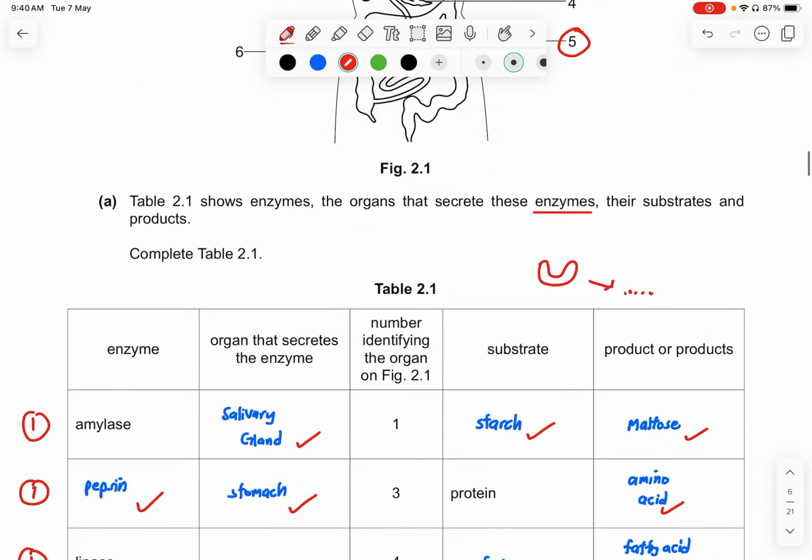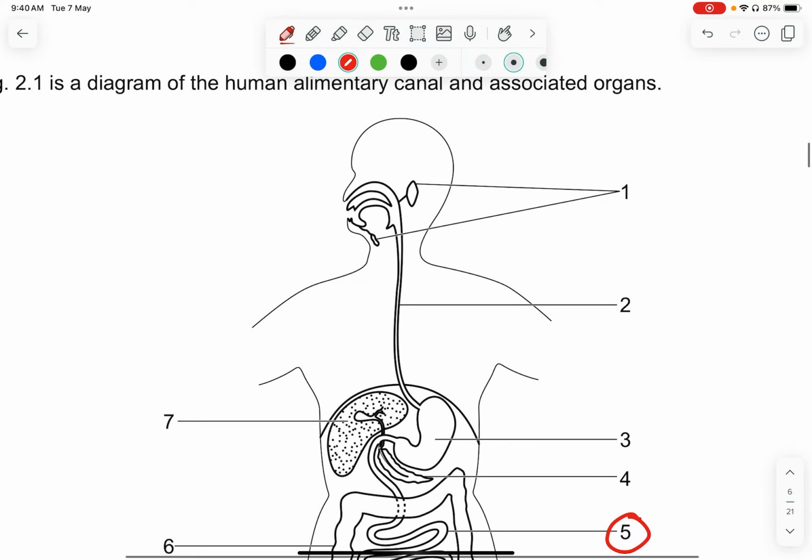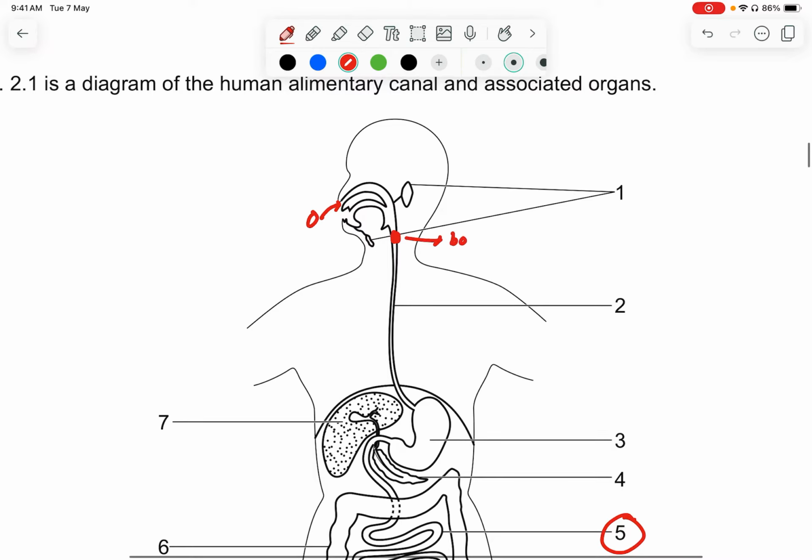Okay, you go back to this diagram. You can see when food enters, it will undergo mechanical digestion, right? After it has finished, it starts to form a kind of globule-like structure, and this is what we call a bolus.